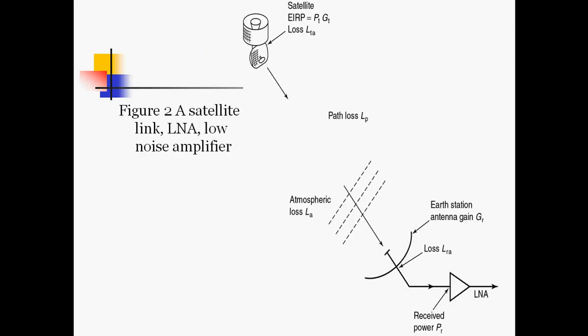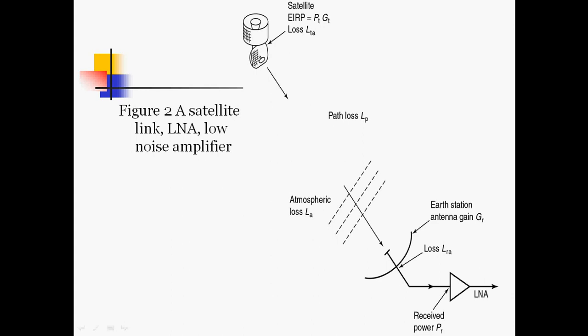So from this we can see what losses take place during the transmission from the satellite to the receiving antenna or receiver earth station. Here we consider the satellite as an isotropic source transmitting RF power of PTGT watts, with a lossy antenna having transmitting antenna loss LTA.